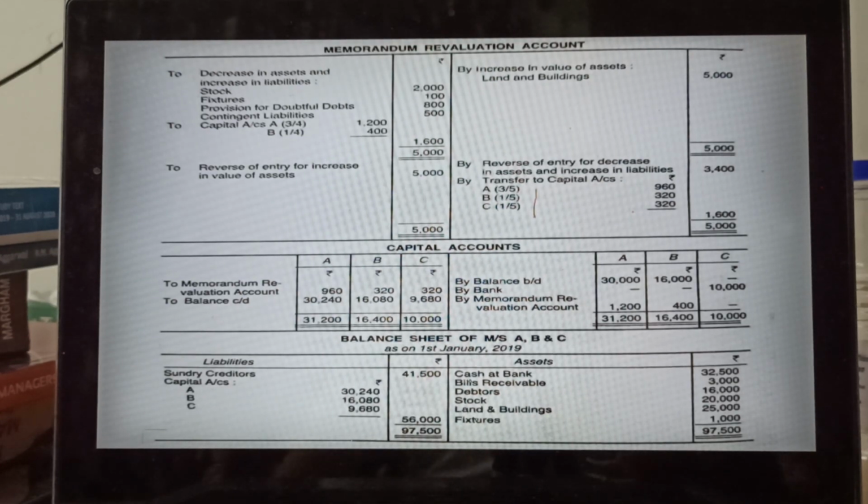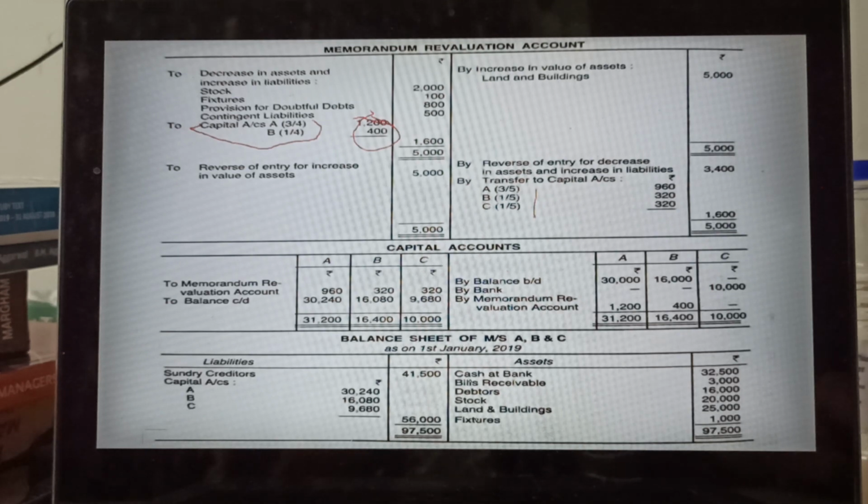Come to the memorandum revaluation account. Before coming to the credit side, there is nothing, you only have to transfer the balance. One time you will transfer 1200 and 400 from the memorandum revaluation account to the capital account. This balance 1200 and 400 you will credit by memorandum revaluation account.